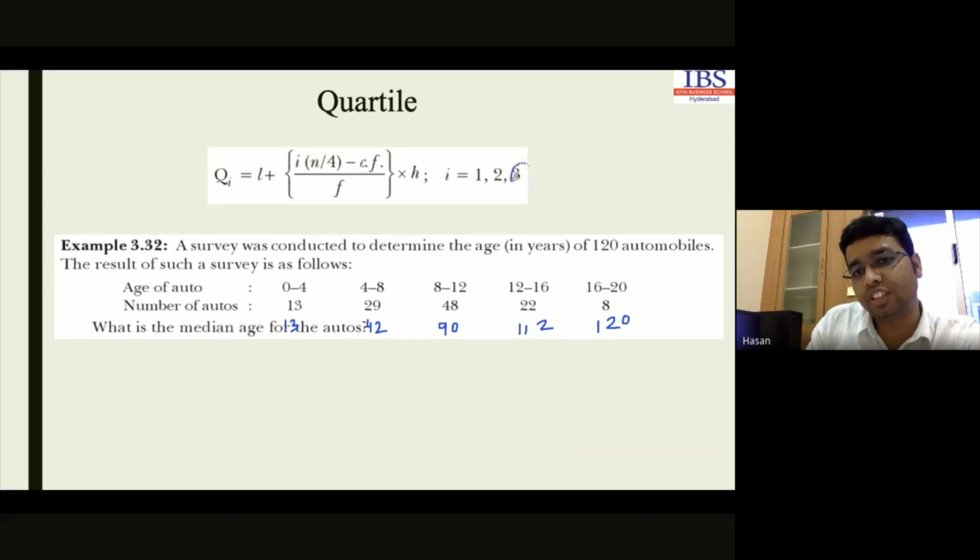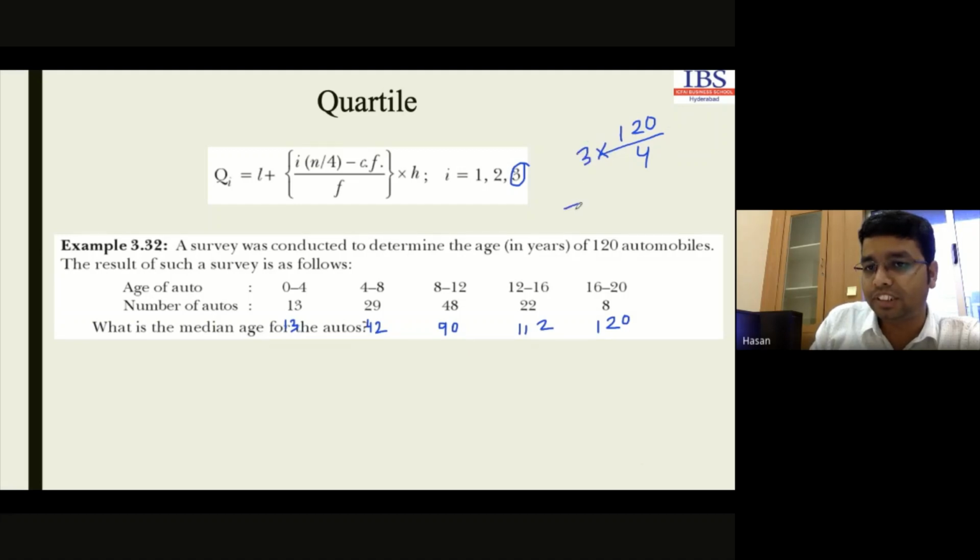Now if we are going to compute a quartile, say for example here we are concerned about the third quartile. So what we have to do here is calculate the frequency position for the third quartile. The total frequency is 120. We have to divide this total frequency into 4 categories, and we are concerned about the third quartile, so multiply this by 3. That means the value will be 90.